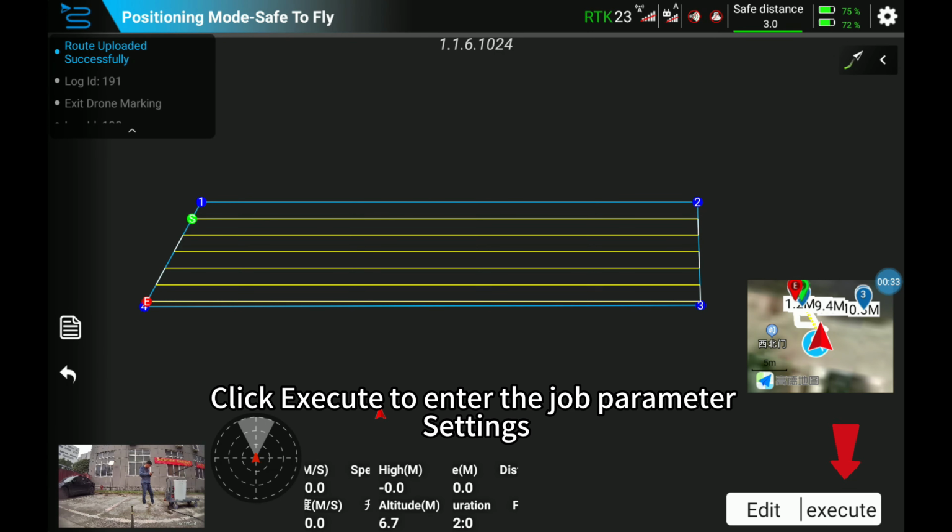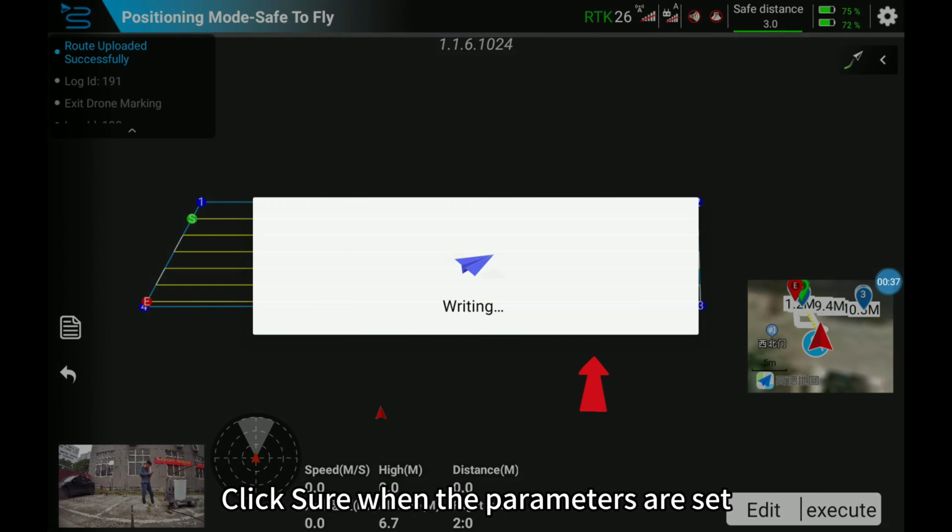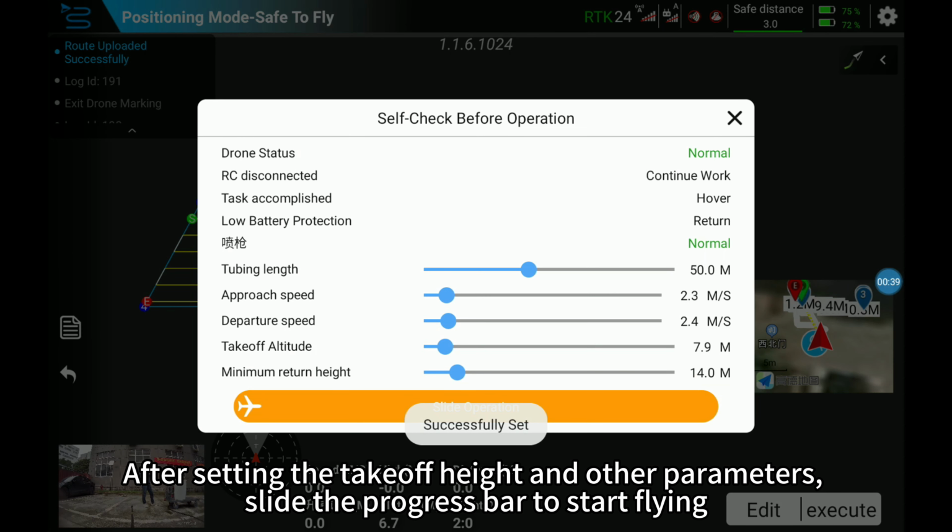Click Execute to enter the job parameter settings. Click Sure when the parameters are set. After setting the takeoff height and other parameters, slide the progress bar to start flying.